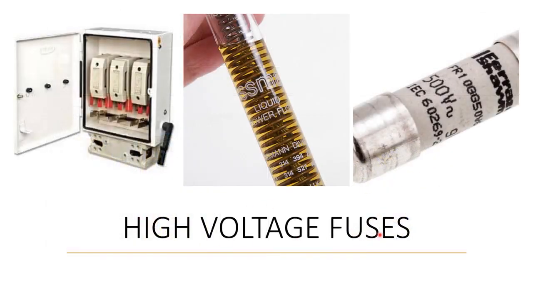Next, high voltage fuses. Cartridge fuse up to 8700 amps, 33 kV. Metal oxide fuse 10,000 amps, 66 kV. This is the liquid type fuse, 5000 amps, 66 kV. It is operated.